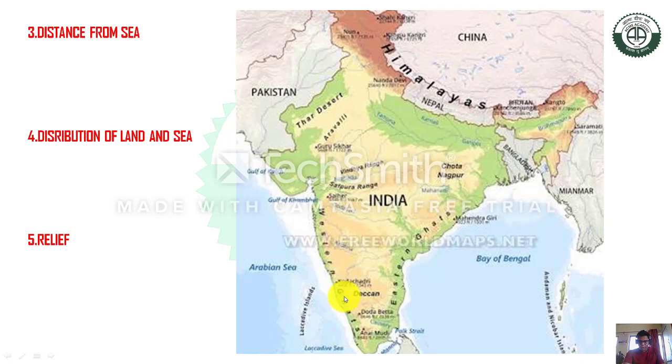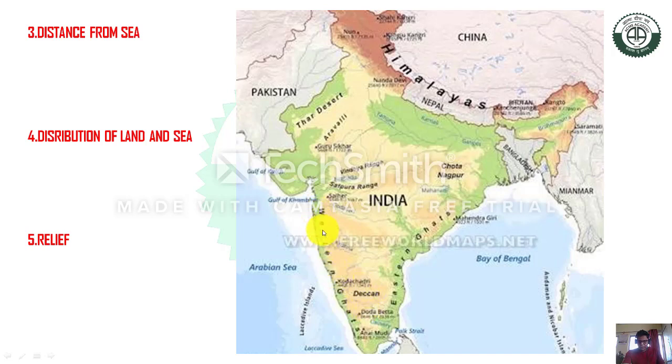Due to the Western Ghat, when the southwest monsoon comes to India, the western side of the Western Ghat gets the highest rainfall, more than 400 centimeter. But when the cloud crosses the Western Ghat mountain and comes to Tamil Nadu, only a small portion of the moisture remains in the clouds. That is why Andhra Pradesh and Tamil Nadu get very little rainfall.